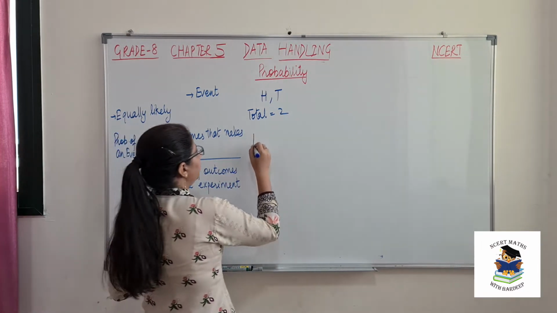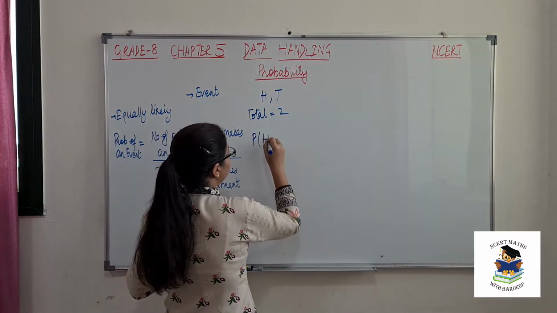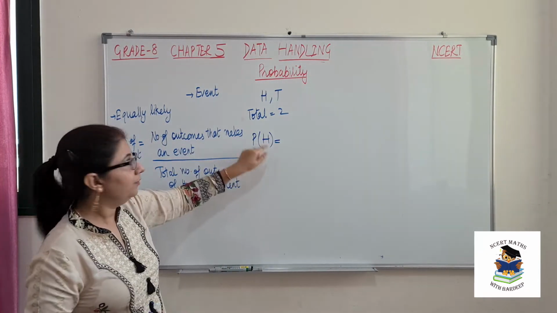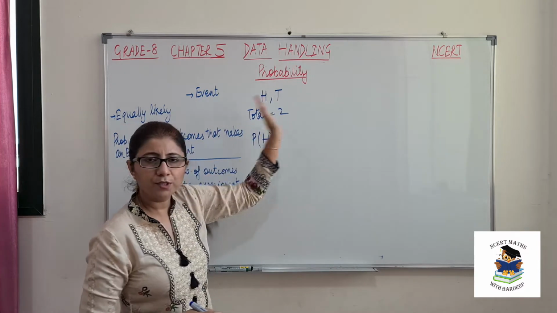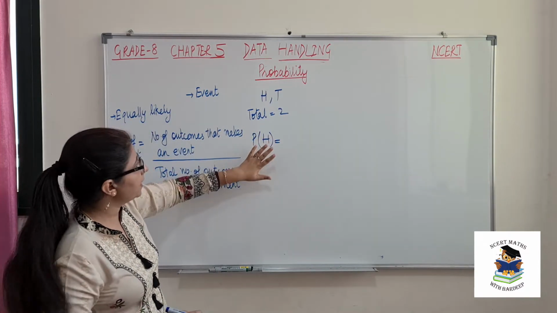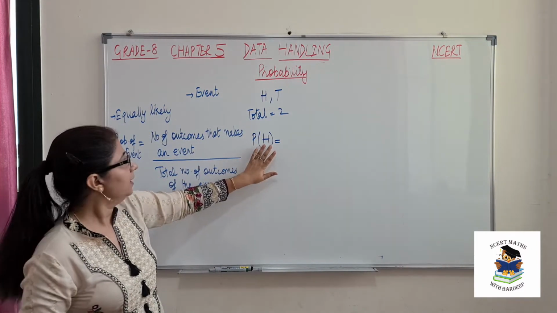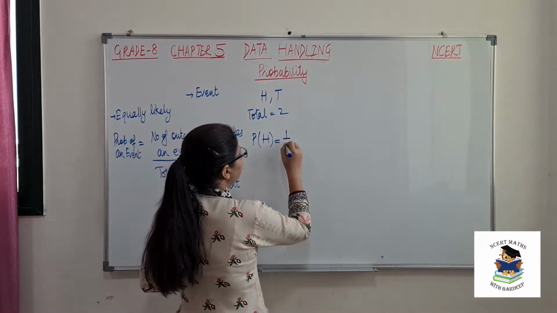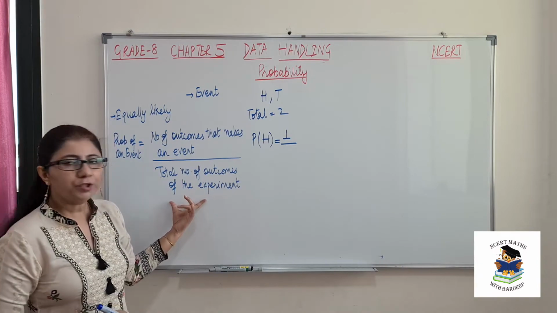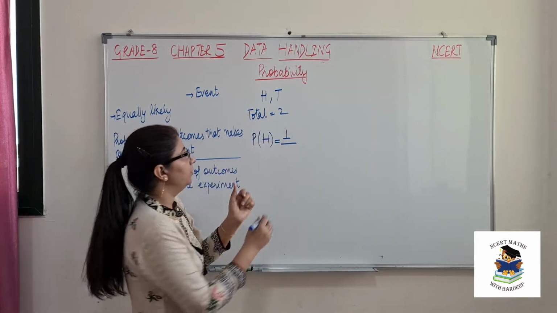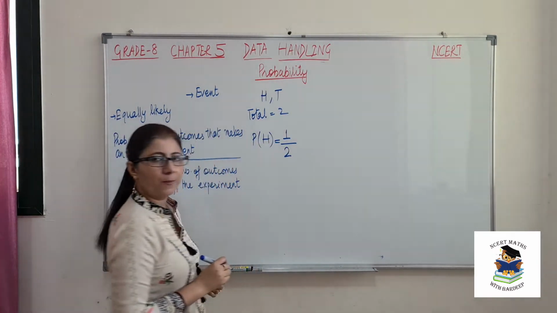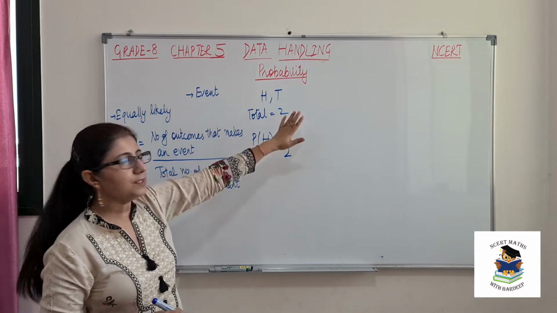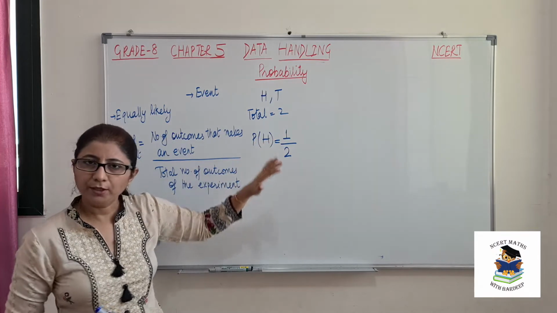So we will write like this: what is the probability of head? For this particular event, out of all the possible outcomes, we look at those which satisfy it. For head we have only one, so we will say 1 divided by total number of outcomes. Total number of outcomes are 2. That means the probability of getting head when you toss a coin is 1 by 2.